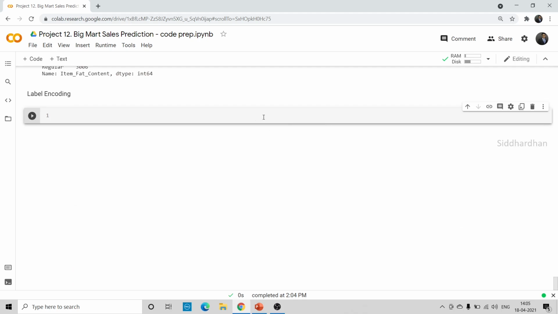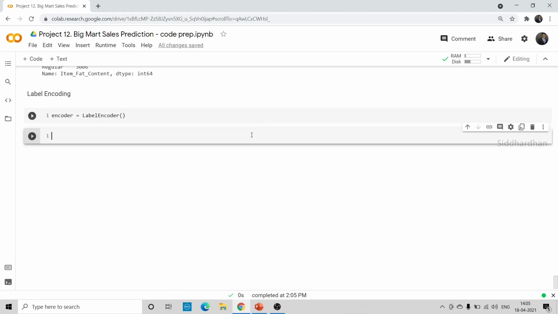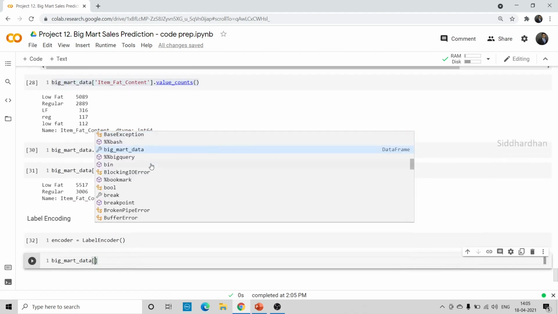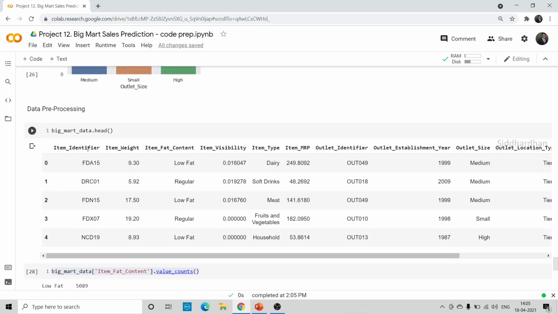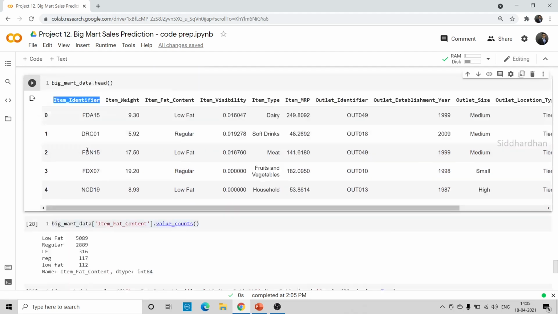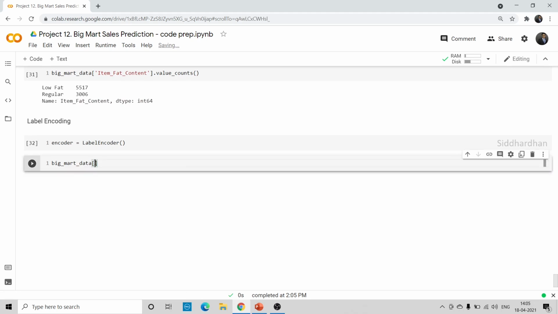So encoder. So we have imported this label encoder function from sklearn.preprocessing, right? So let's put that here, label encoder. Okay, so let's run this. And now we have the Big Mart data. Mention the column name. So the first column is this item identifier, right? So Big Mart data, item identifier. So this is the first categorical column.